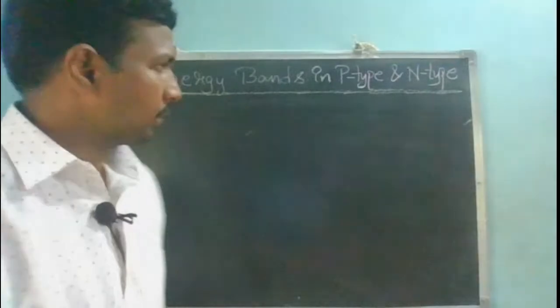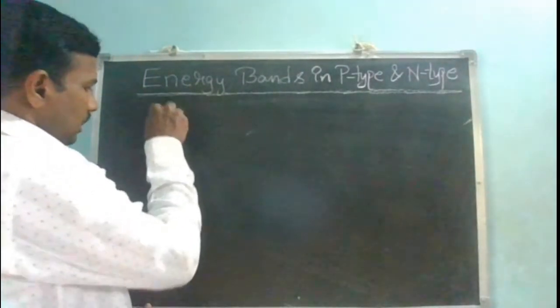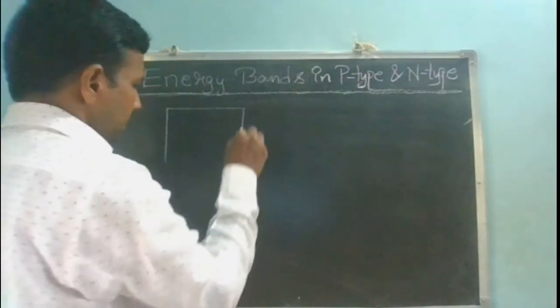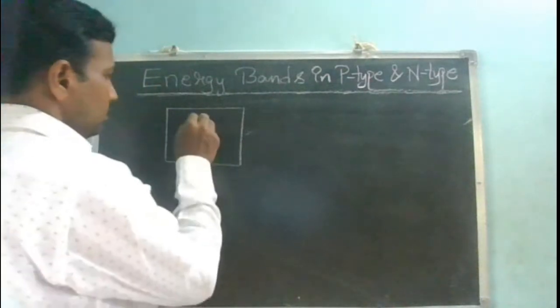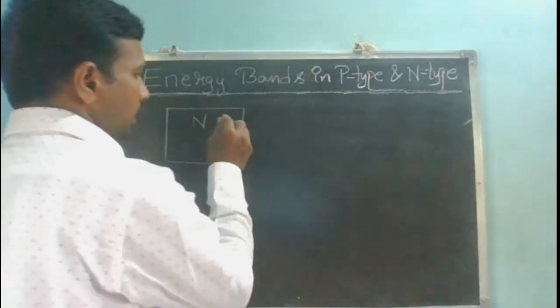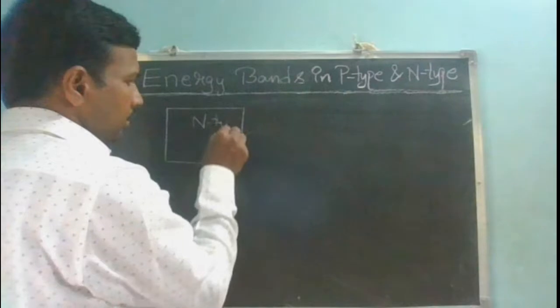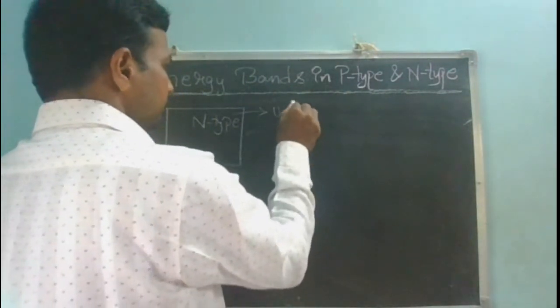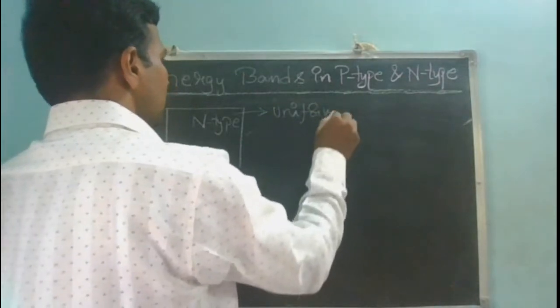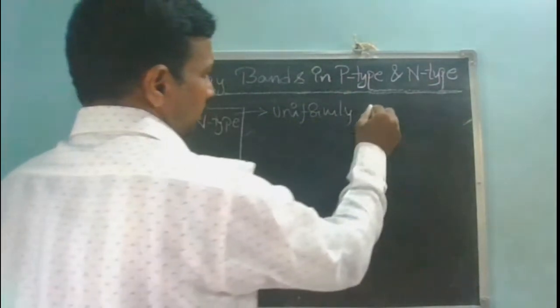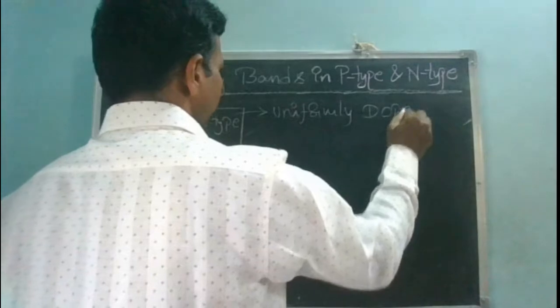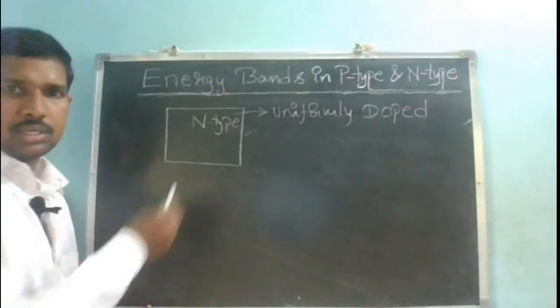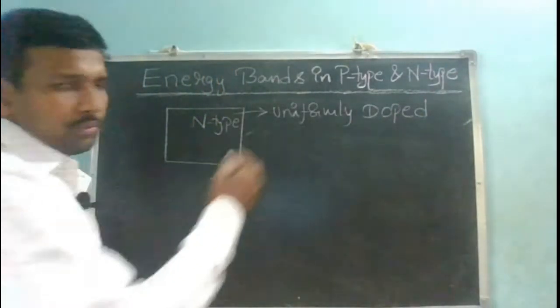So let us consider a uniformly doped n-type semiconductor. This is an n-type semiconductor which is uniformly doped. Let us see what the energy band diagram is going to look like.